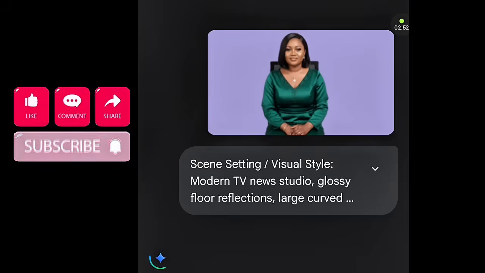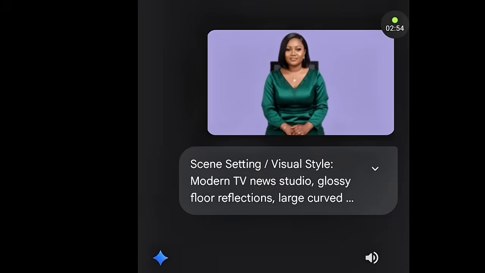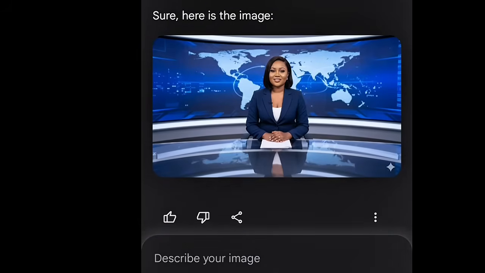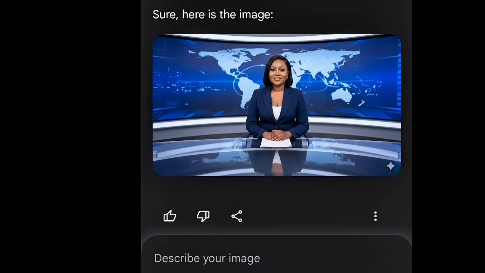So it will generate for you. And this is what we got. You can see that. Look at the image. It's so beautiful. This is the image that you saw that time. This is exactly how the image came to be. Okay, so we have generated our image together with our avatar and our news broadcast.